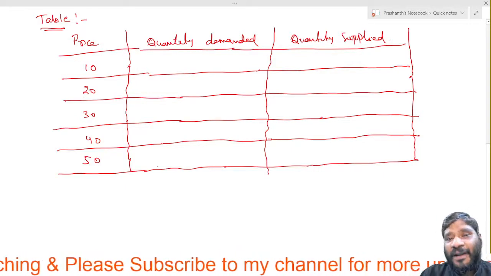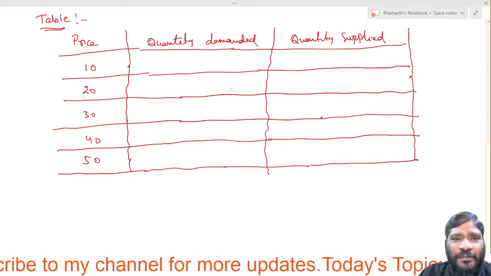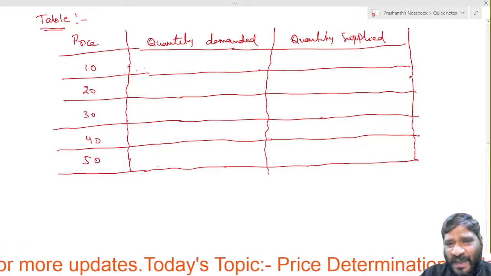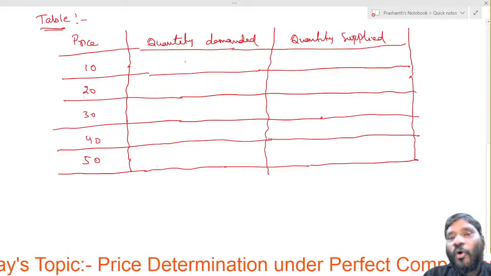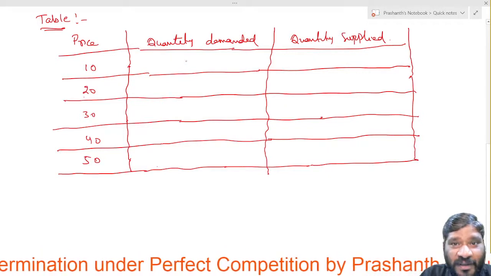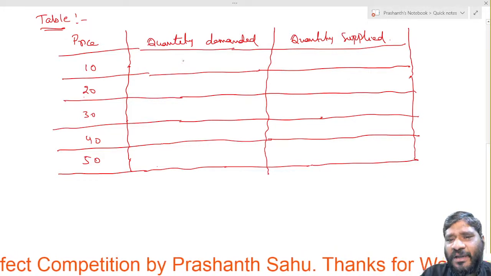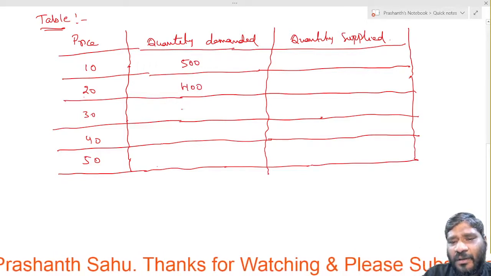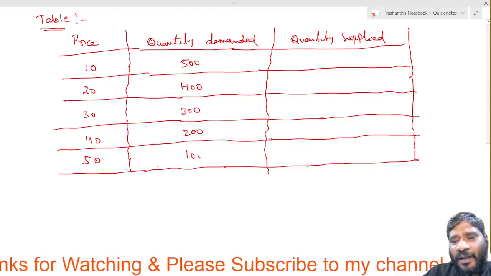In the previous demand topic already you have heard in my classes. Let us see. So when the price is less, quantity demanded will be more. When the price is more, quantity demanded will be less. Obviously you know it very well. First let us take out the table here. So here for example 500, 400, 300, 200 and 100.